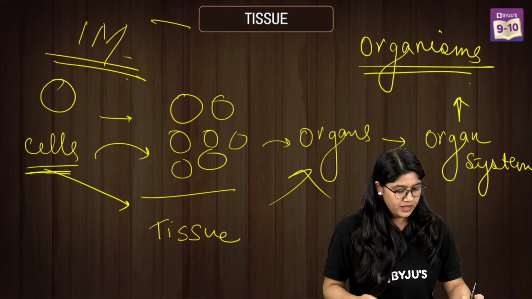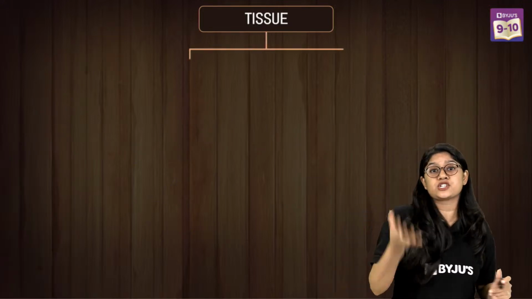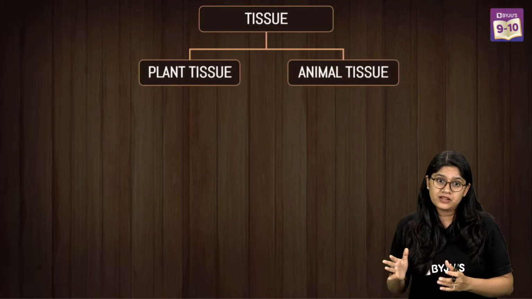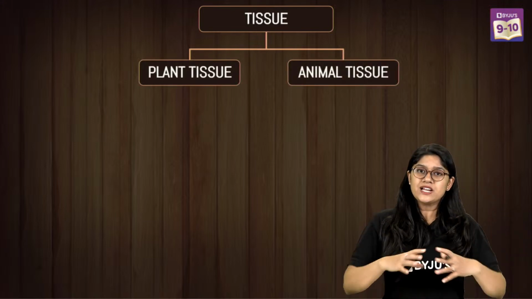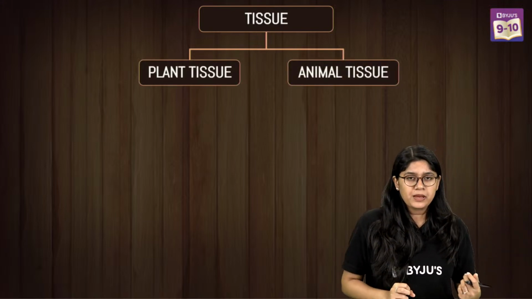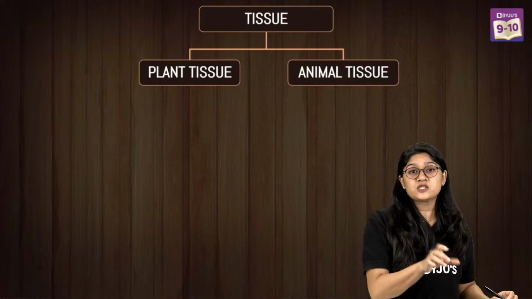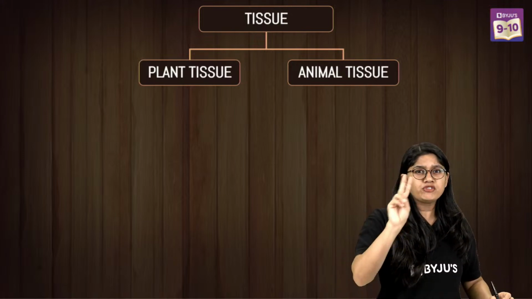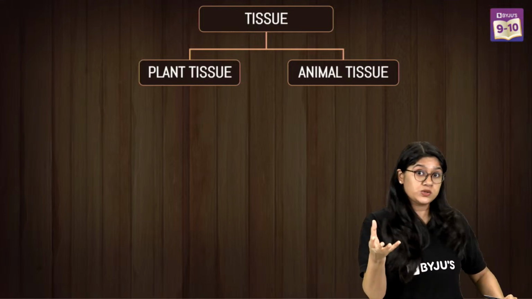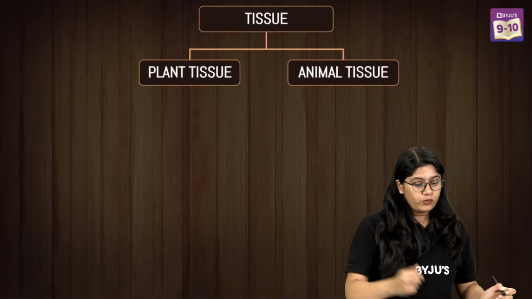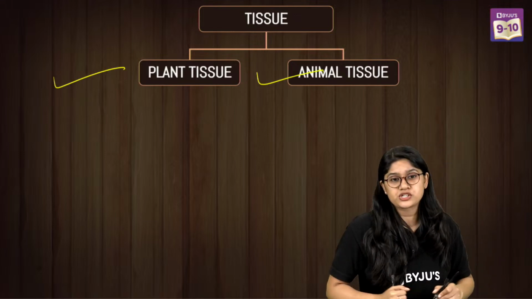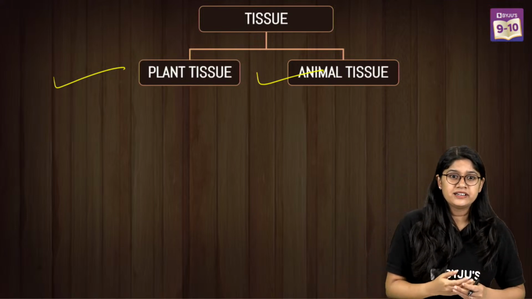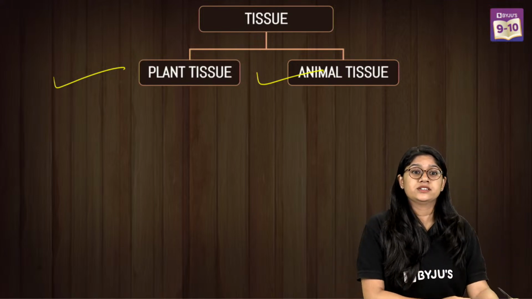Easy peasy. Now everyone, let's move ahead and discuss the different types of tissues we have in this particular chapter. I know that all of you are kind of aware of it, but let's look into this topic in detail. We have 2 different types of tissues that we'll be discussing in today's class: plant tissues and animal tissues.